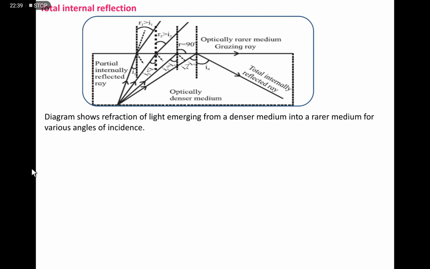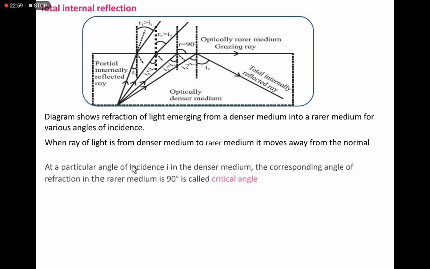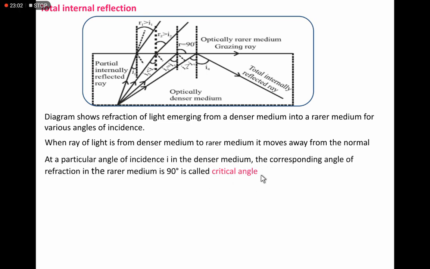Refraction of light from denser to rarer medium: here the ray is bent away from the normal. When going from a denser medium to a rarer medium, the ray moves away from the normal. Then what is a critical angle? At a particular angle of incidence i, the corresponding angle of refraction in the rarer medium is 90 degrees, and it is called the critical angle.